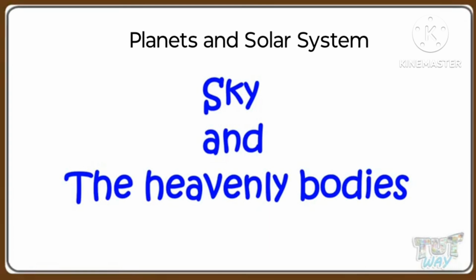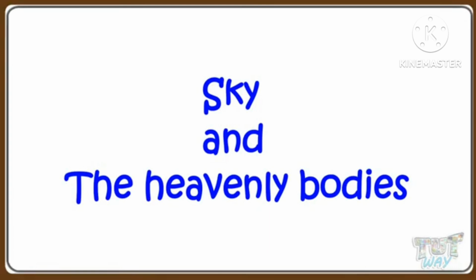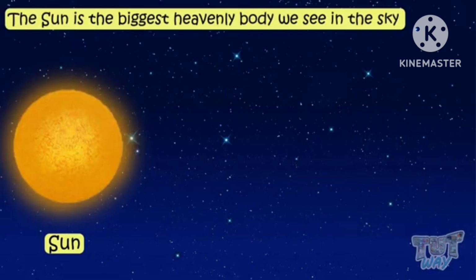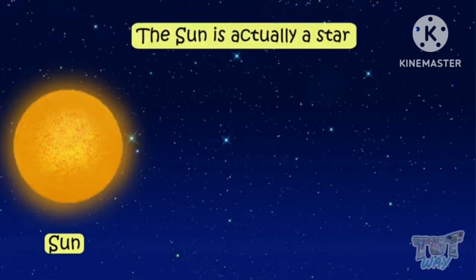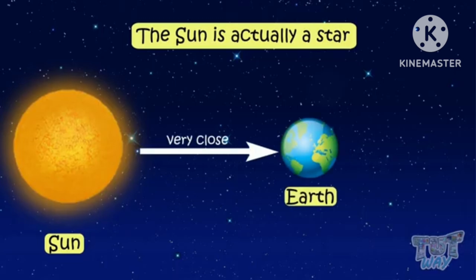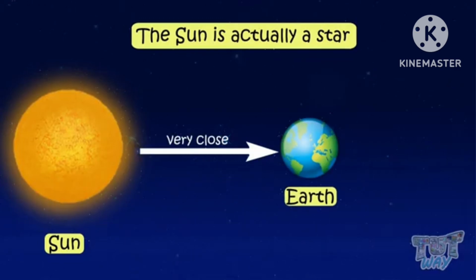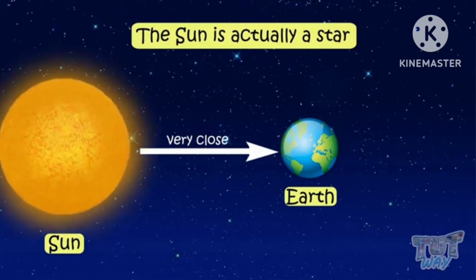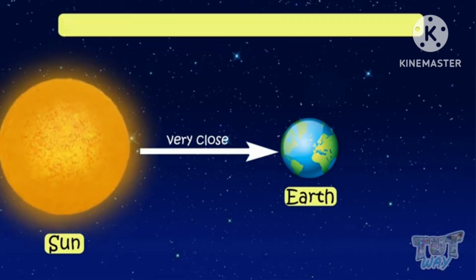So let's start with the chapter Planets and Solar System. Children, you all know that there are 9 planets in the solar system, and actually the sun is the biggest heavenly body that we see in the sky. And sun is not the planet, my dear students. Sun is actually the star which is very close to the earth. That is why sun appears to be little large as compared to the stars which are there in the sky.